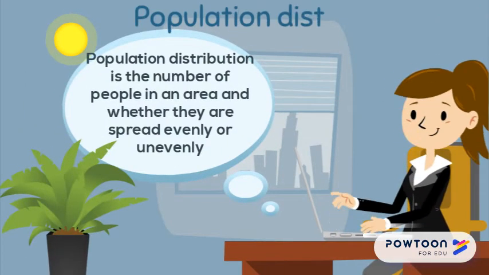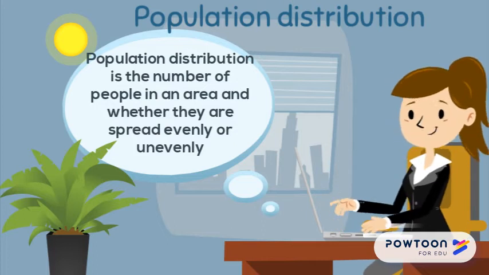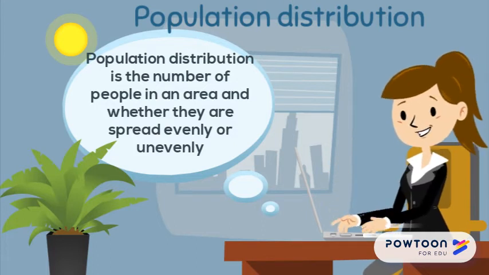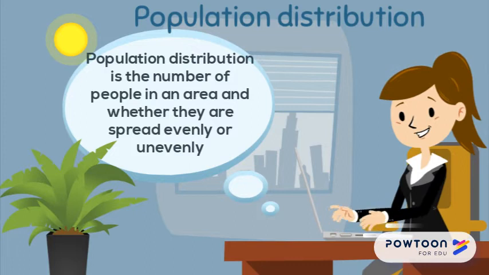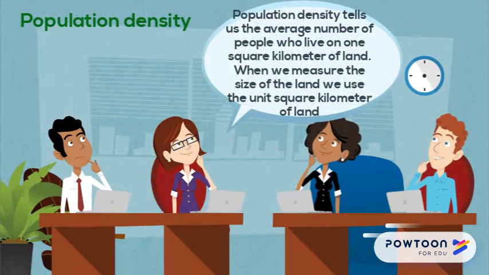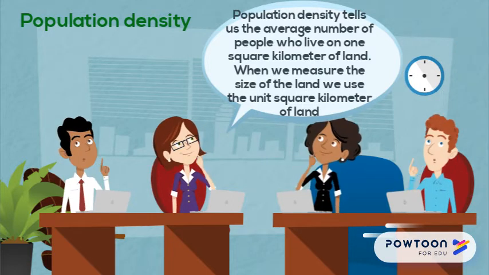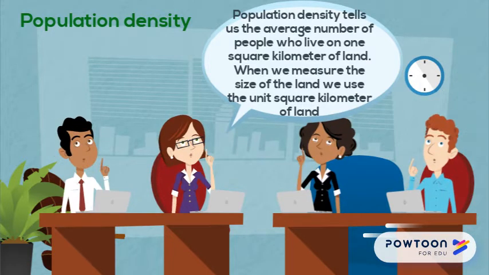Population distribution. What is population distribution? It is the number of people in an area and whether they are spread evenly or unevenly. Population density. Population density tells us the average number of people who live on 1 square kilometer of the land.